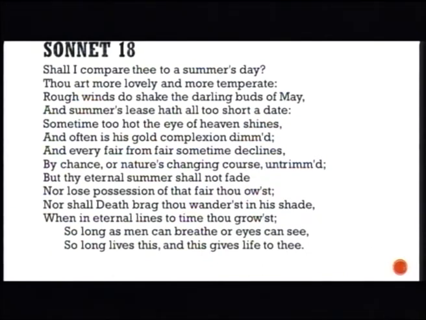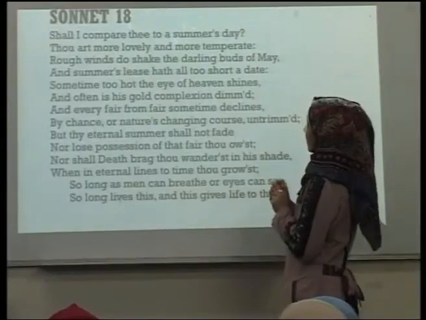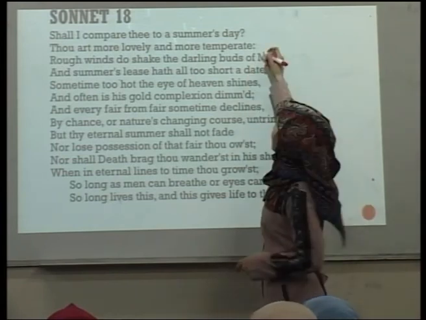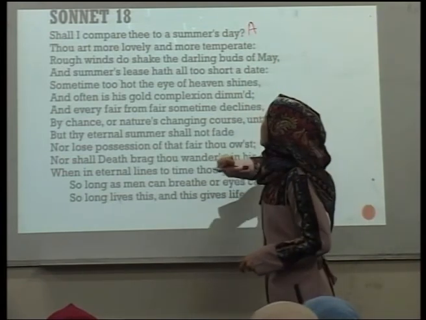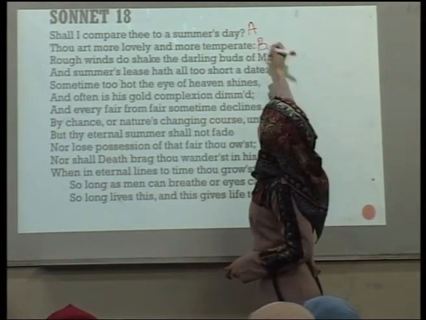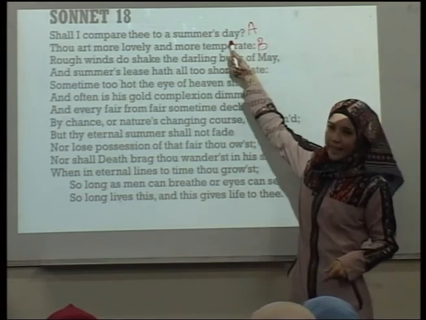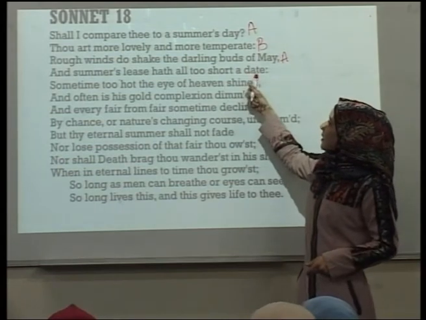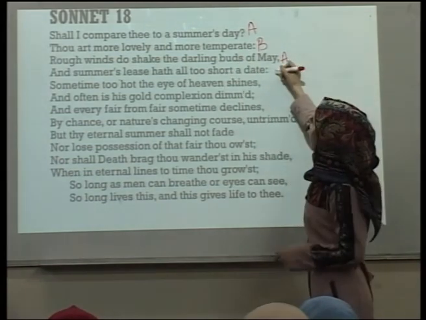Can someone do the rhyme scheme here? Come here, and explain the structure while you're doing the rhyme scheme. Shall I compare thee to a summer's day? You don't have to read it, just the first and the last. The first line is always A. Temperate and day are not the same, so we can say B. May, of May, day, so we add A. Short a date, A. Date and temperate is also B.